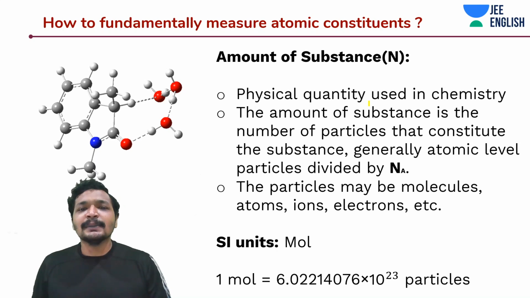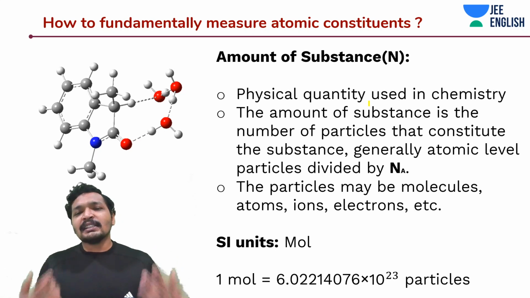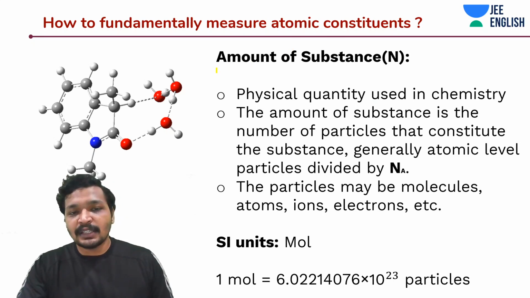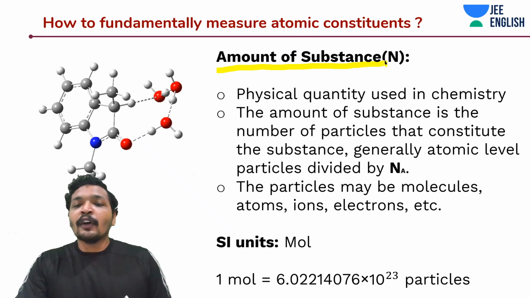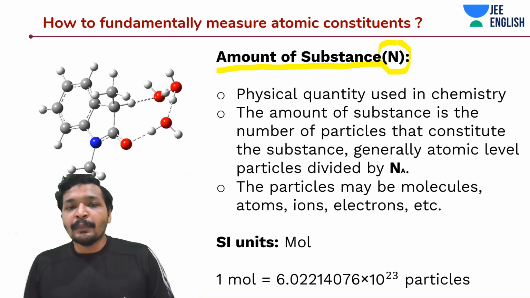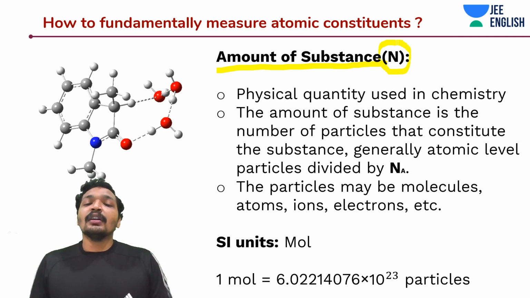So there was a standardized physical quantity to do this, known as amount of substance. Amount of substance is denoted by the dimensional symbol N.